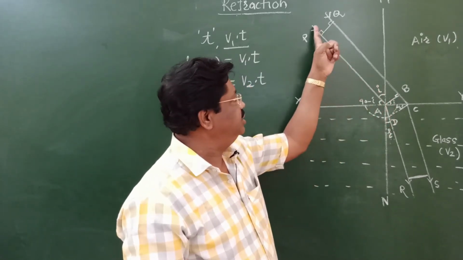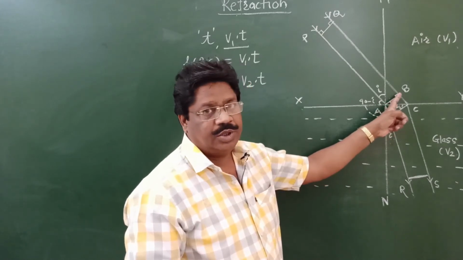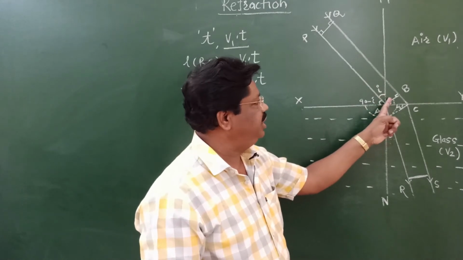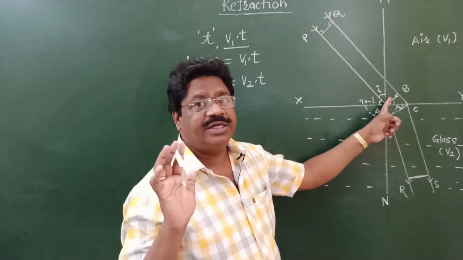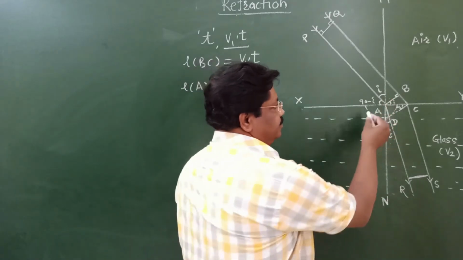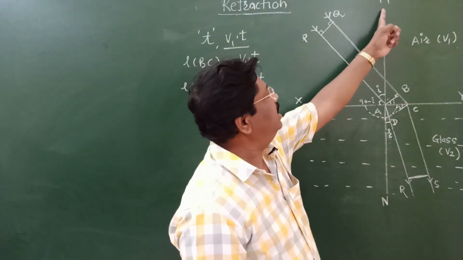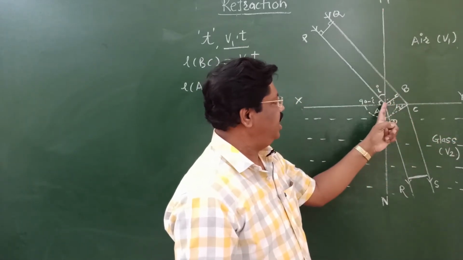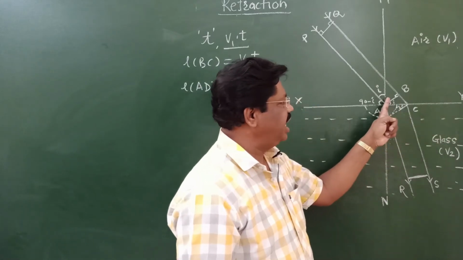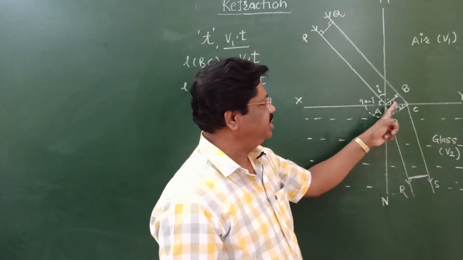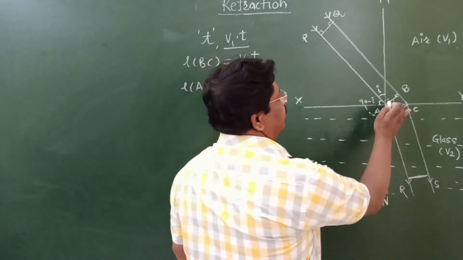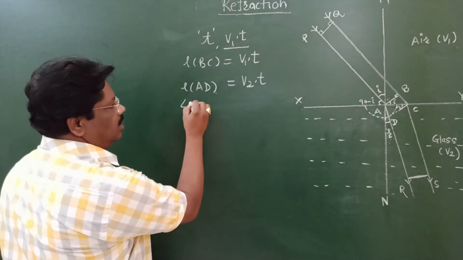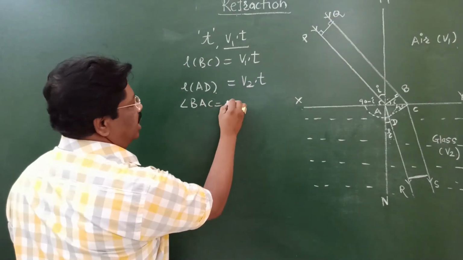As angle PAB is 90 degrees and angle PAM is equal to I, this angle will be 90 minus I. Angle MAY is equal to 90 degrees. As this angle is 90 minus I, this angle should be I. Therefore, angle BAC is equal to angle I.